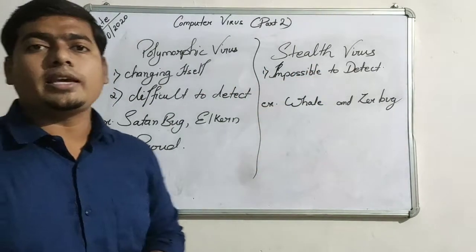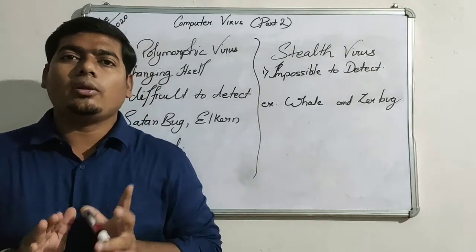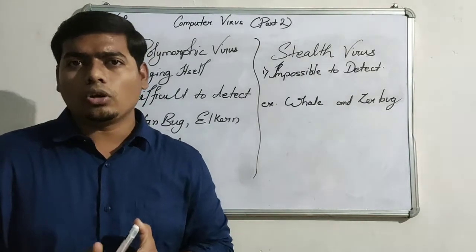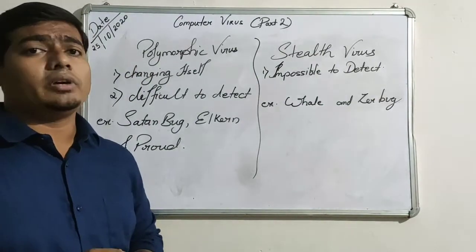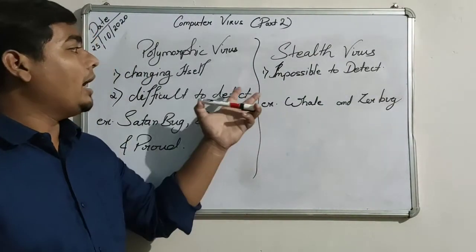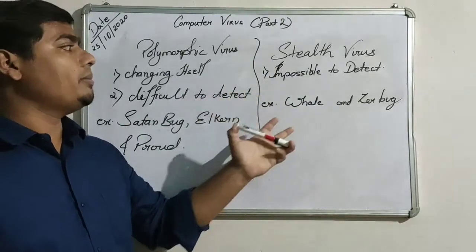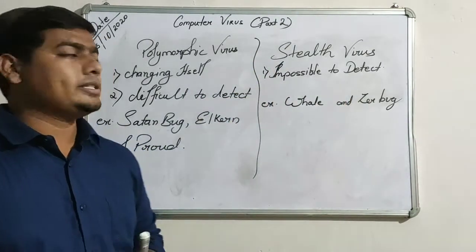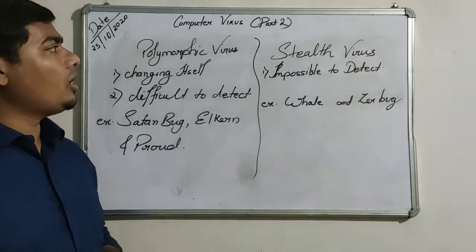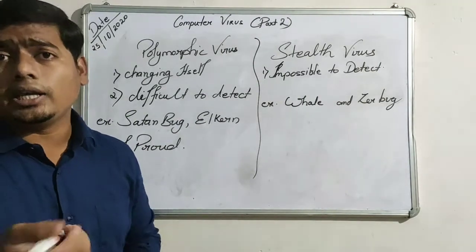A stealth virus sits quietly in a place and slowly attacks your computer, very silently. That's why it is also known as a silent killer. Some examples of stealth viruses are Whale and Jabberwock. So this much for our types or categories of viruses.